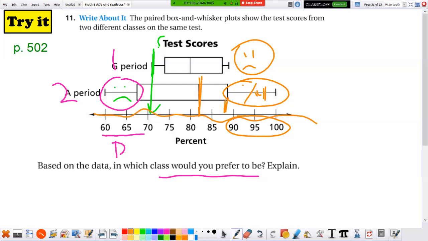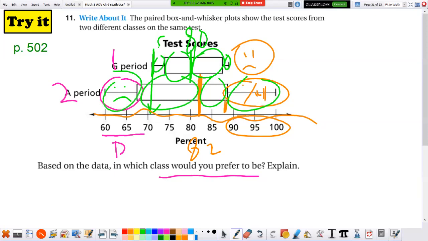The class median in second period is 82, while in period 1, the class median is 80. In period 1, you'd probably say the median's 80. Most of the people are really, really close to it. There's only a few people just up in here and up in here. But in period 2, there's people all over the place, aren't they? So it's really kind of your opinion of which class you'd like to be in.